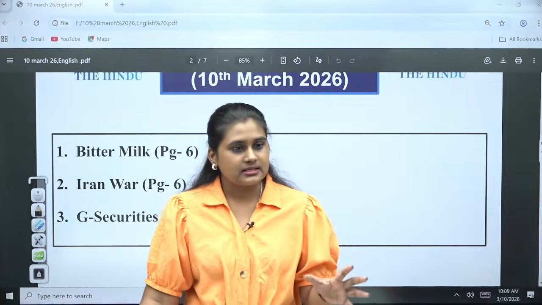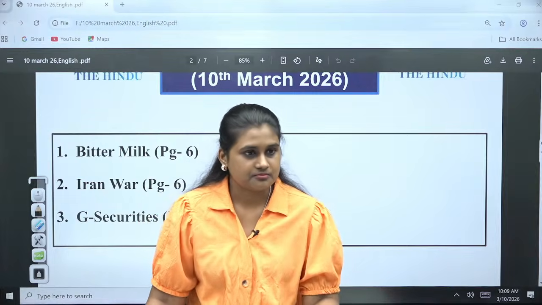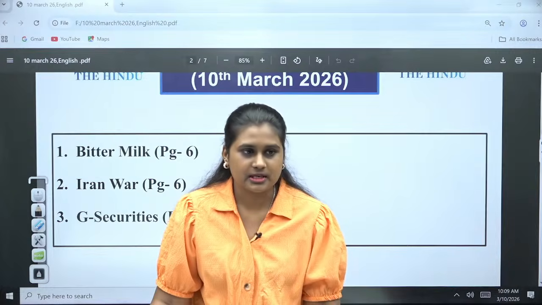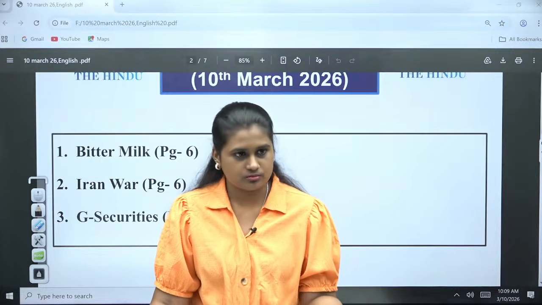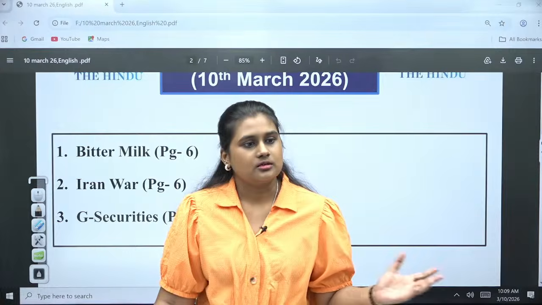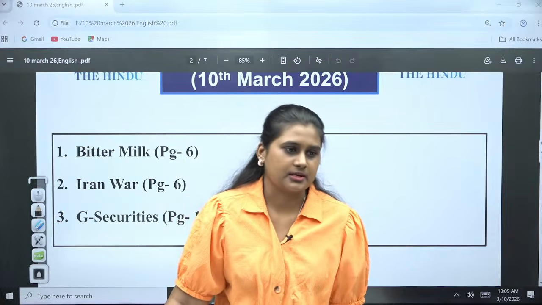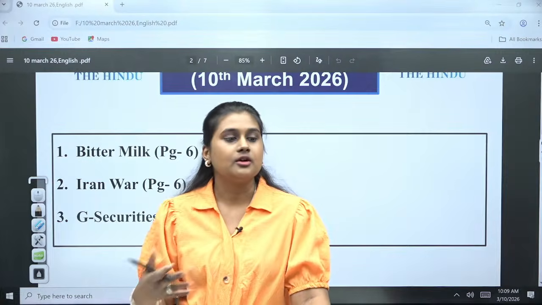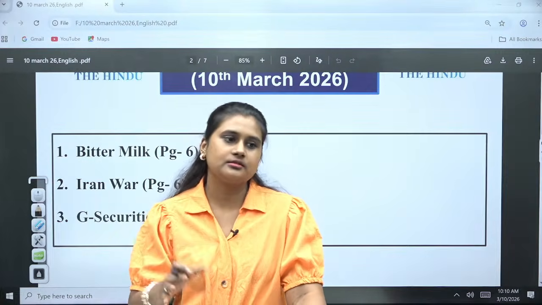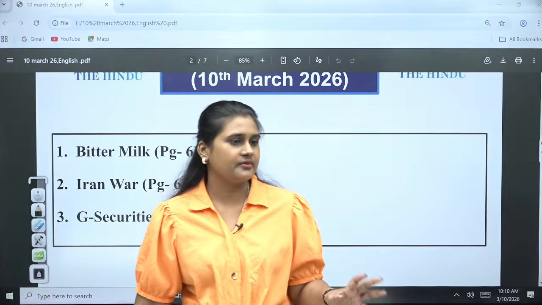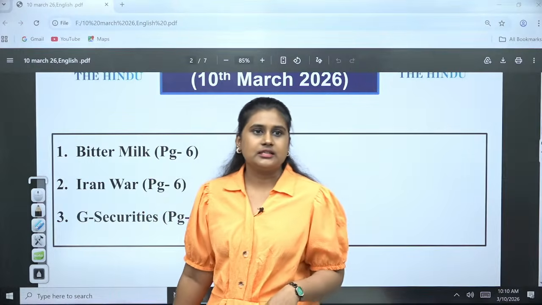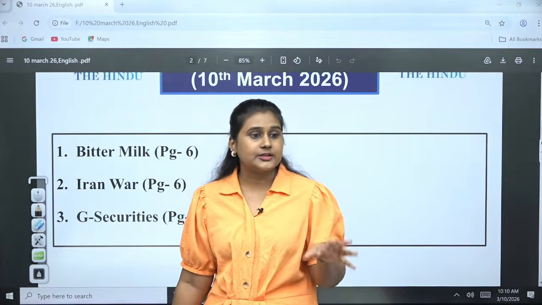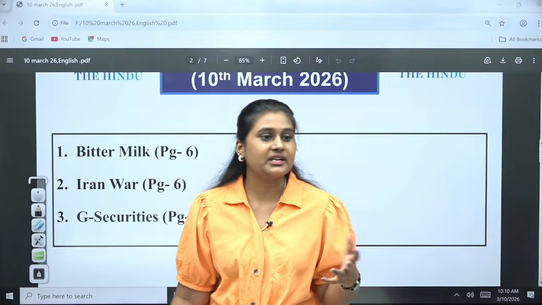See, for beginners, Indian Express is very good. If you have time, then just go for both the papers, but the Hindu is majorly prescribed, so that is the one. For beginners, if you are having any issues in reading or understanding the Hindu's language, then you can go for Indian Express. That will be very simple in language. Otherwise, news is the same everywhere, only the editorial part and the opinion part will be different.